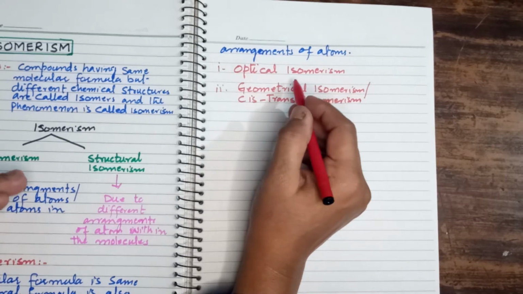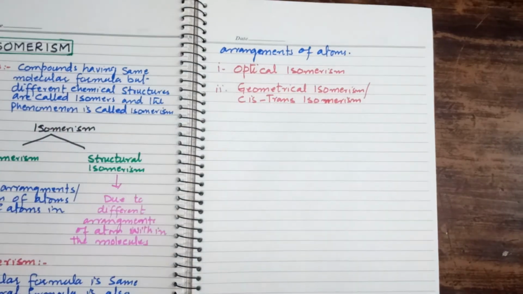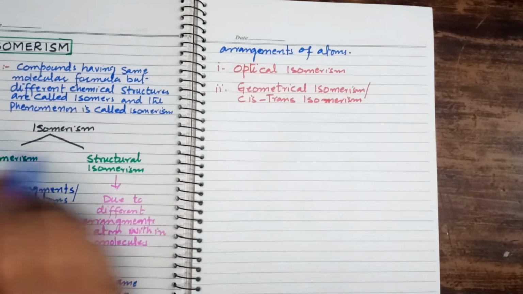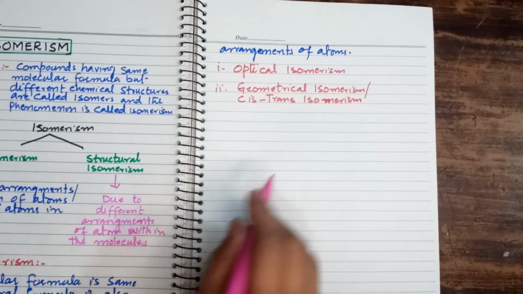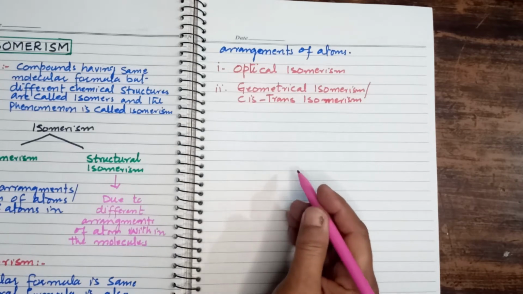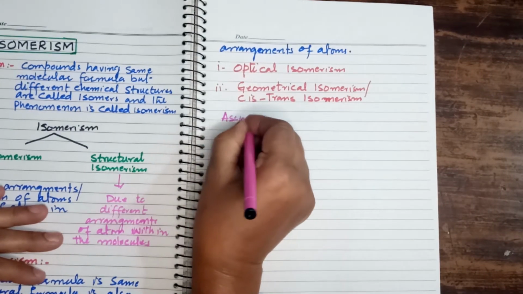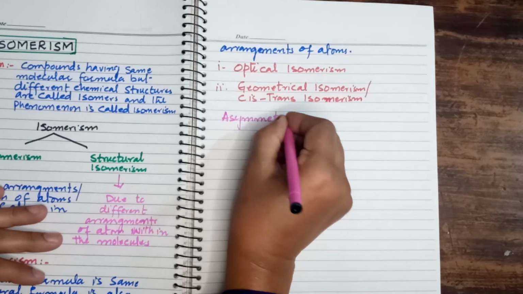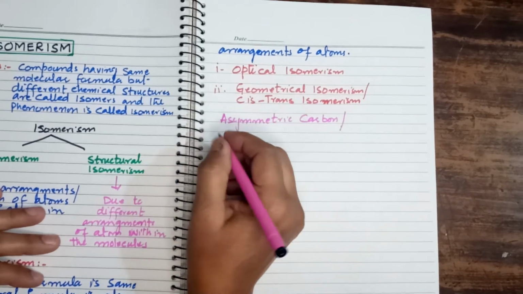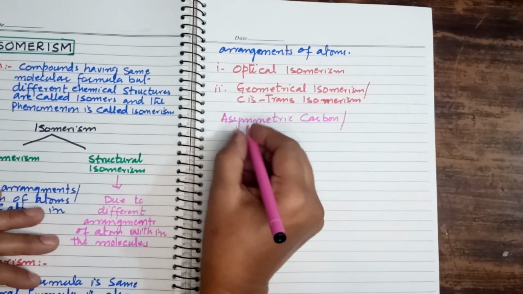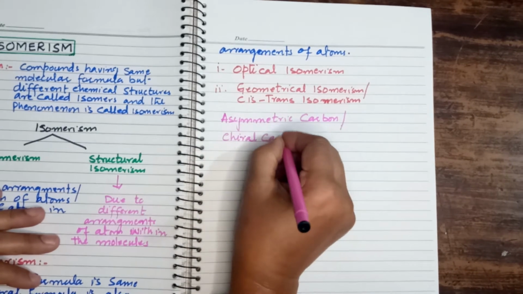Now, before going to discuss optical isomerism, we must know some important terms like asymmetric carbon or chiral carbon. Right students?